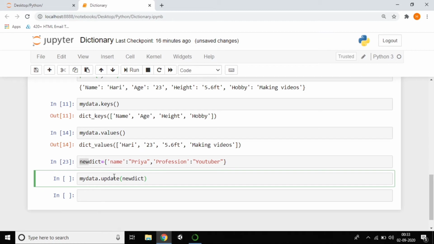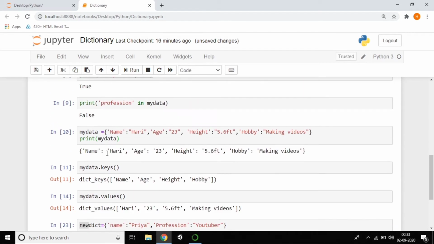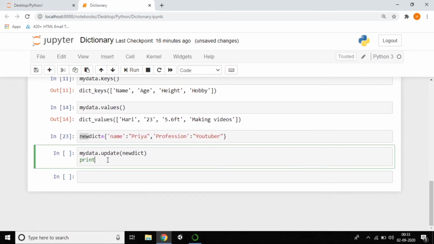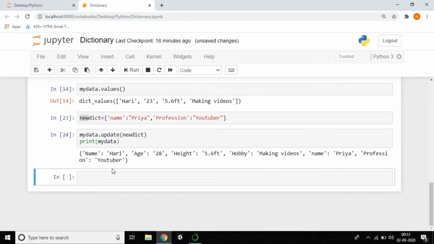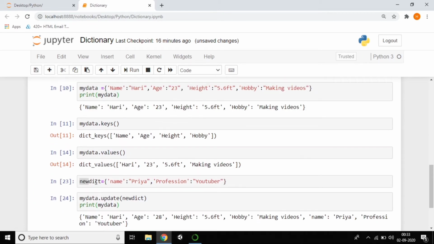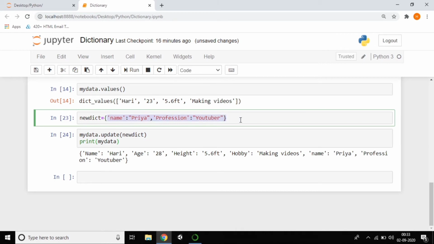So name of the dictionary, and just print out my data. You can see that previously our data was like name, Hari, everything, right? So now our data will be like profession, name, everything. Just observe carefully. You can see that we are updating our dictionary. Before, my data was like this one, and we are adding this new data also. So this is the way to add new data in an old dictionary.